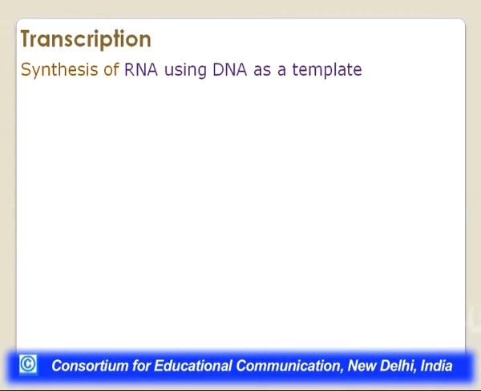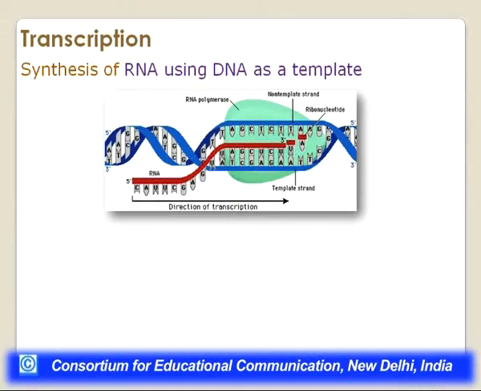So now just to review, what is transcription? Transcription is the synthesis of RNA using DNA as a template. DNA is the genetic material of the cell. It is a double-stranded molecule. Now we have to synthesize this RNA. The cell synthesizes the RNA, which is a single-stranded molecule, using the DNA as a template. So the synthesis of the RNA is the first level of gene expression.